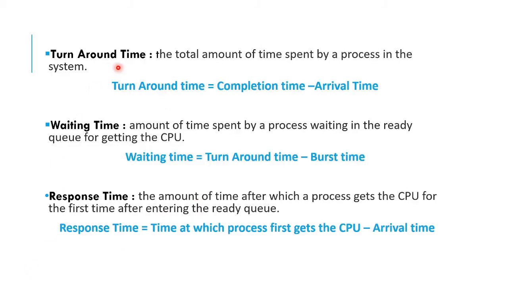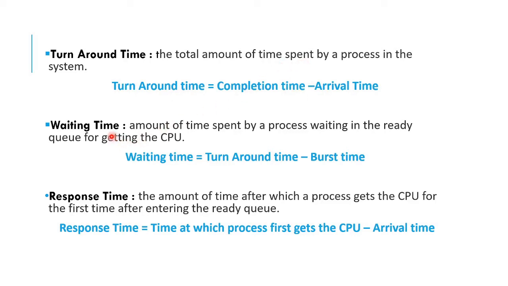When we talk about turnaround time, it means the amount of time spent by a process in the system. Whatever time the process spends in the system is called turnaround time. We have a formula for turnaround time: completion time minus arrival time. Completion time is the exit time and arrival time is the entry time. The difference between the two gives me the turnaround time, which tells me how much time the process has spent in the system.